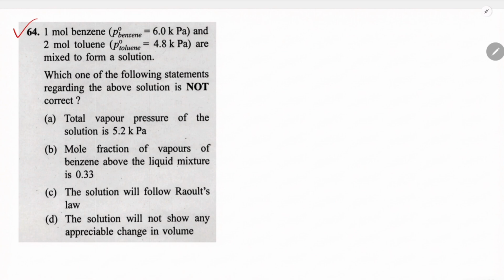Next question 64. Here 1 mole of benzene and its pressure in the pure state, and 2 moles of toluene and its pressure in the pure state are mixed to form a solution. Which one of the following statements regarding the above solution is not correct? Total vapor pressure of the solution is 5.2 kilopascal. Let's see. Total pressure is equal to P of benzene plus P of toluene, and P of benzene is equal to X of benzene times P naught of benzene, plus X of toluene times P naught of toluene.